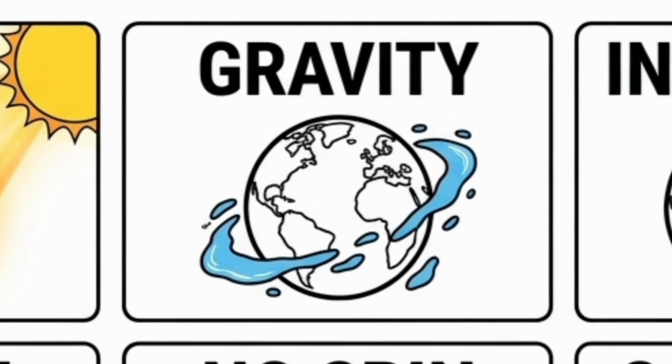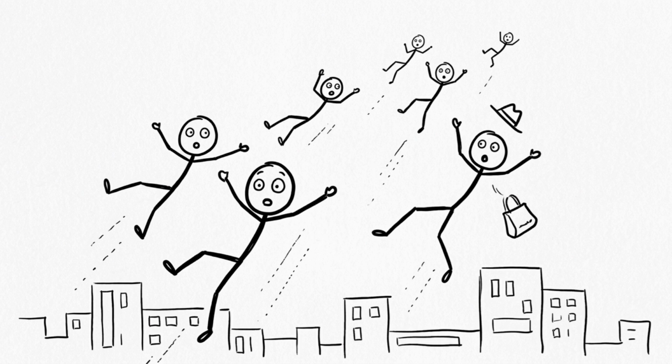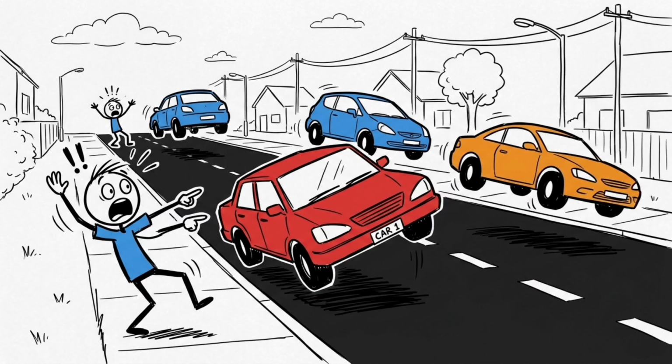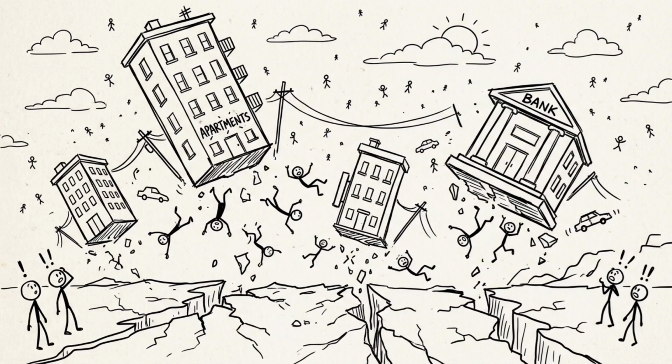Delete gravity. Just switch off gravity for 1 second. That's all. Gravity is the force that holds everything to Earth: oceans, atmosphere, buildings, and people. The moment it disappears, nothing is anchored anymore. Air begins drifting into space, and massive bodies of water lift off the surface. Everything that was down becomes weightless chaos.